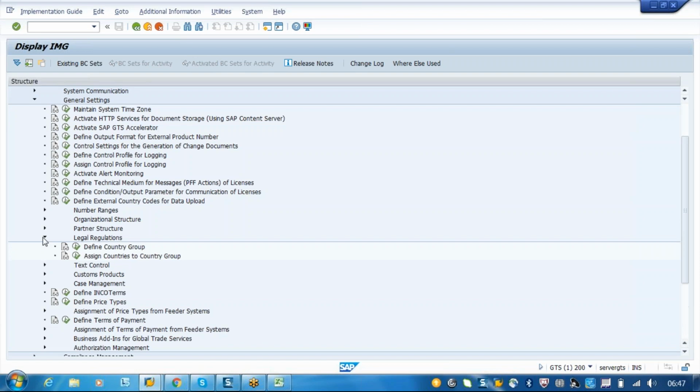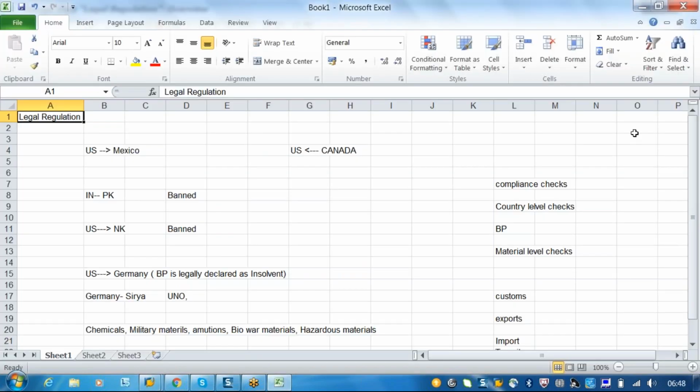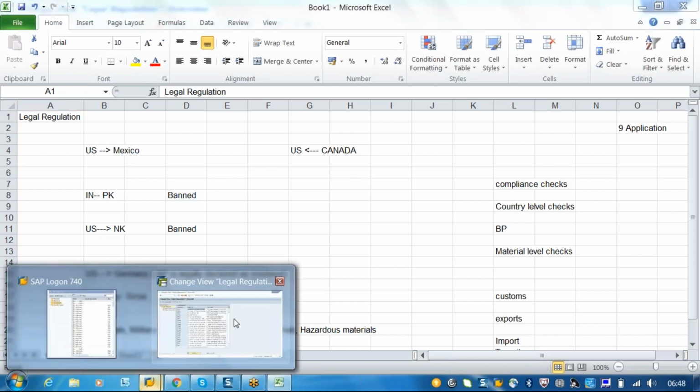So legal regulation, first of all we have to define the legal regulation. As I said, there are 9 modules or 9 topics or 9 application areas that we are going to see. These 9 application areas are again subdivided. So how the legal regulation will be controlled, that is what we are going to see. For example, as I said,